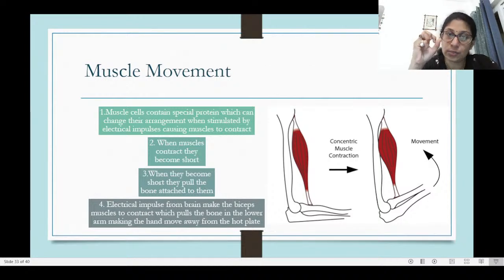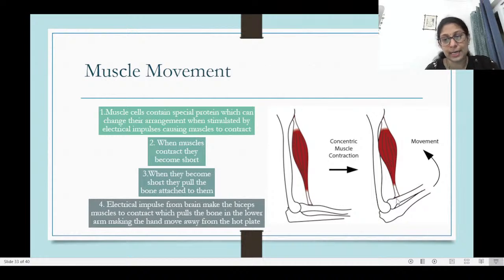So when the muscles contract, they become short. Like you can see, this is a full length muscle, as it's contracting, it's becoming thick here and it's becoming short. So when the muscle becomes short, it will pull the part to which it is attached.